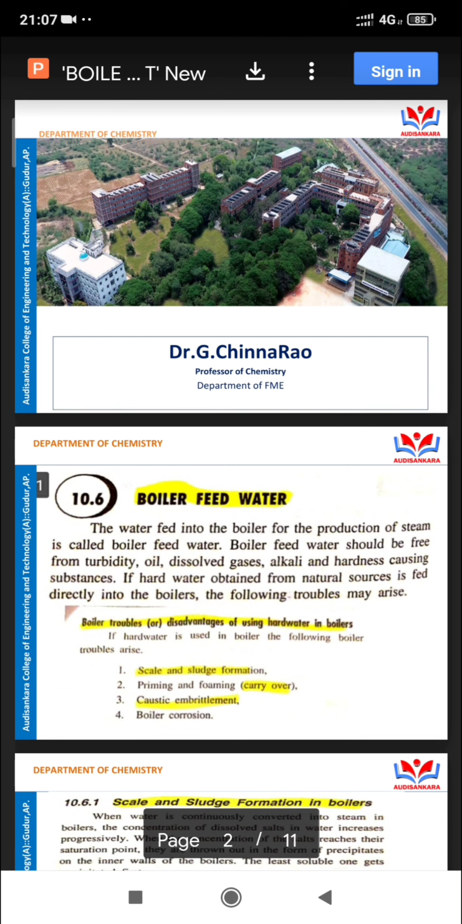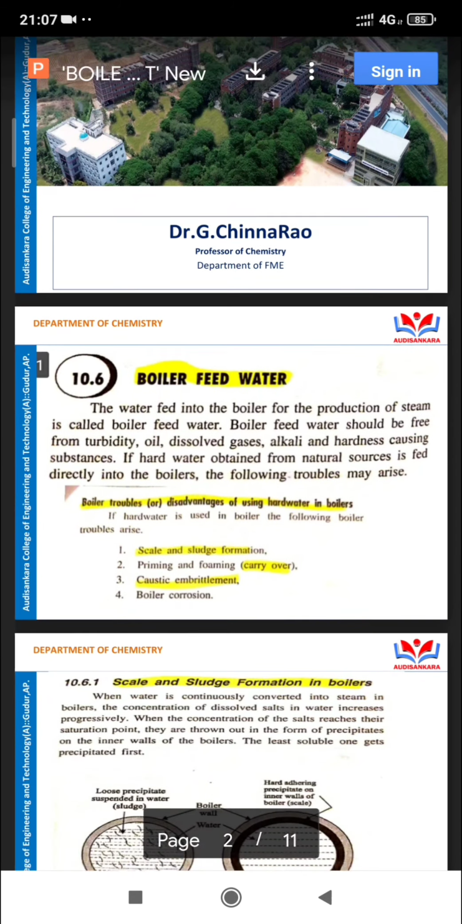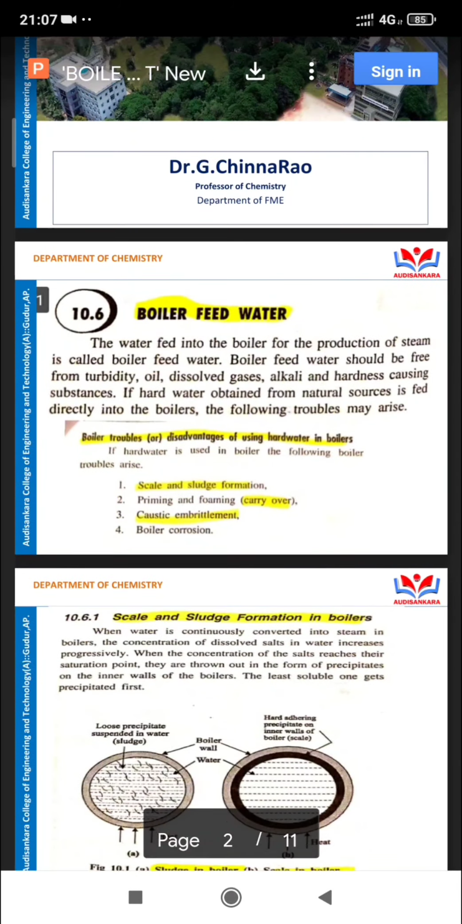Myself, Dr. Chinaro. I am professor of chemistry, department of FME, Adi College of Engineering. It is located at Gudur. Today's topic is boiler troubles.